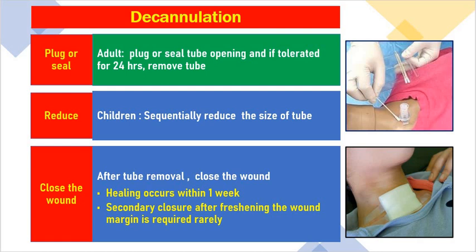Most of the times the wound does not require closure. So you can simply apply the tapes over the tracheostomy stoma when the tracheostomy tube has been removed. Healing usually occurs within 1 week and sometimes secondary closure after freshening the wound margin is required, but that is rare. This is the tape and dressing after removing the tracheostomy tube, and this is the plug which has been used.